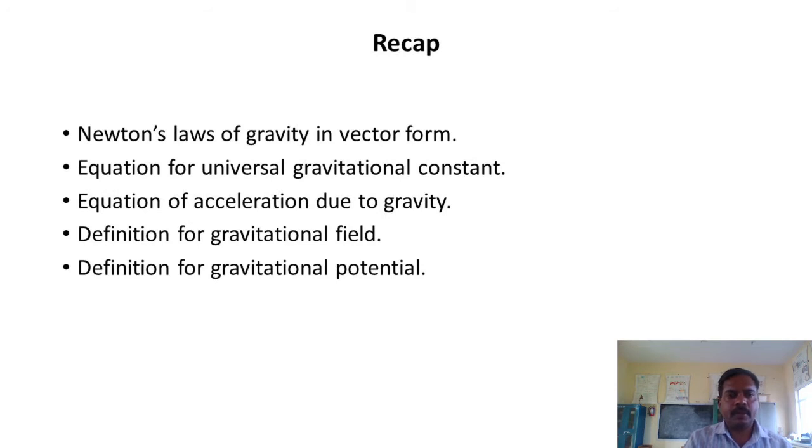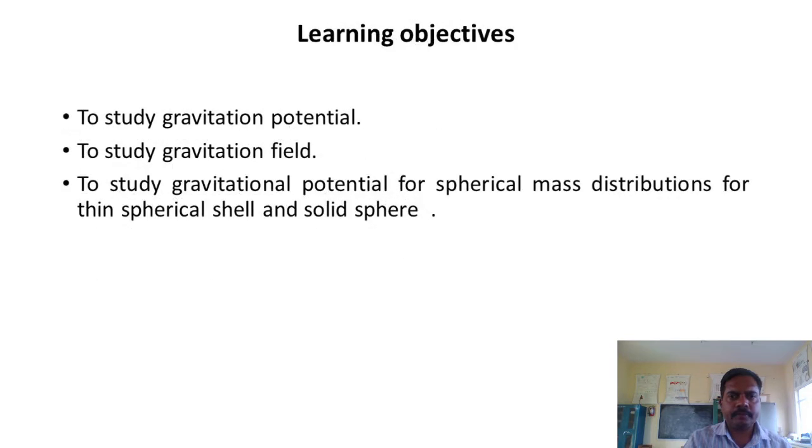Recap: Newton's law of gravity in vector form, the equation for the universal gravitational constant, the equation of acceleration due to gravity, the definition of gravitational field, and the definition of gravitational potential, all of which we have seen in the previous session.